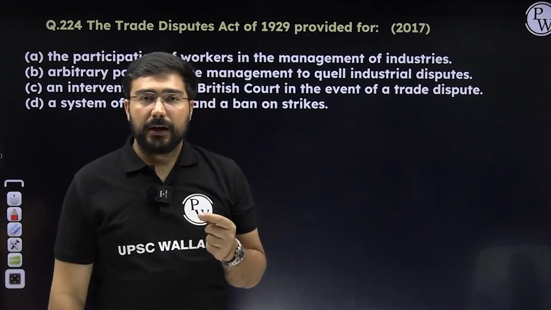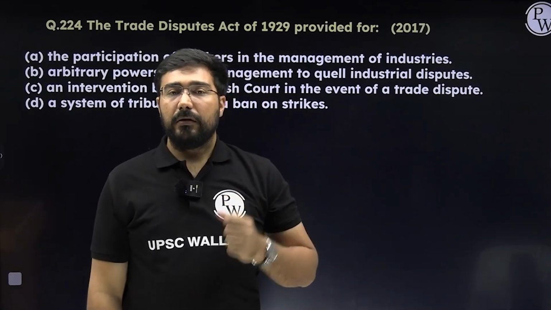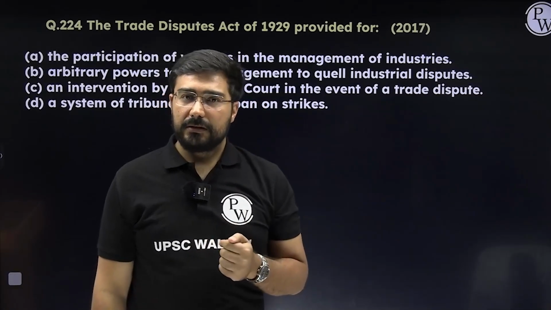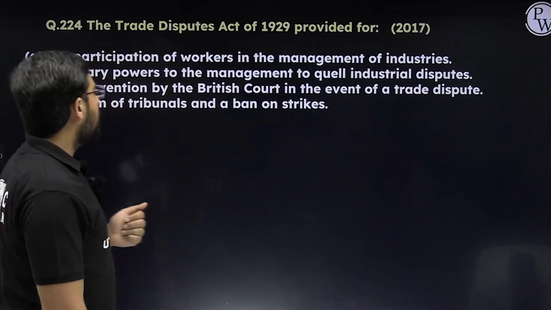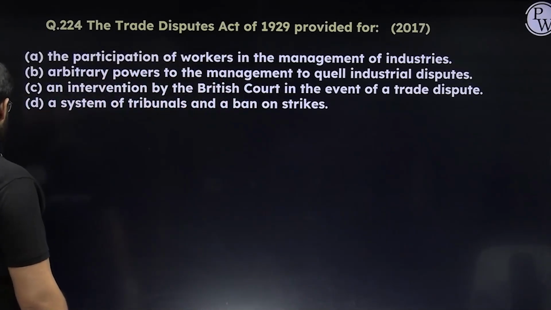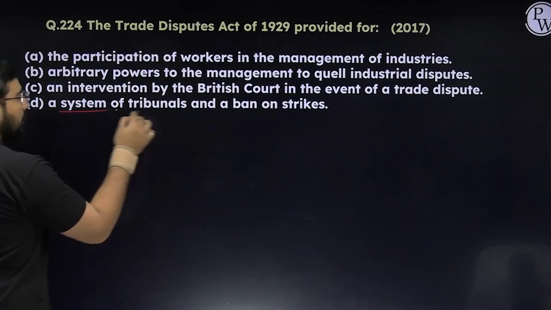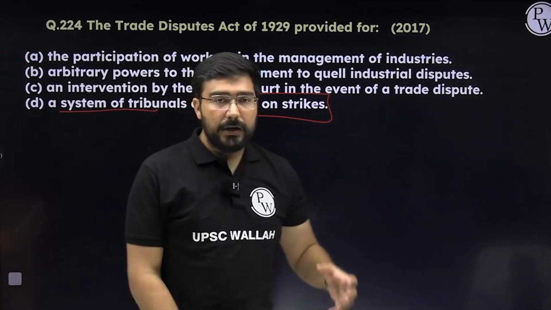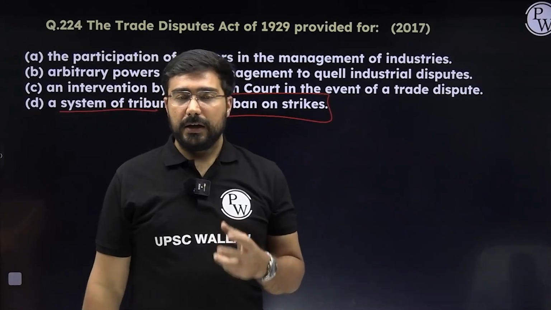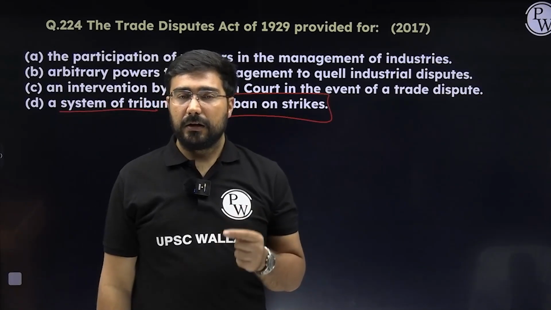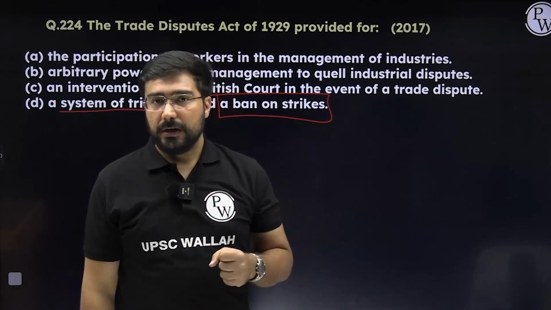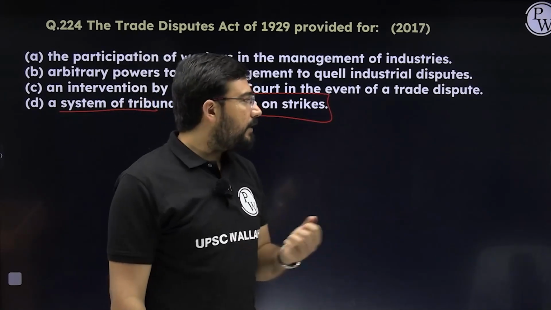Now, this is one of the acts against which the Indian revolutionaries, including Bhagat Singh, threw a bomb in the Central Assembly. What was this act all about? This act was nothing but an attempt to create a system of tribunals and a ban on strikes. So no longer could any trade union strike in the factories responsible for essential services, right? Like you cannot have any strike in the electricity department.